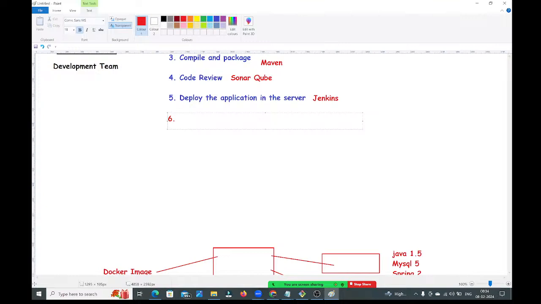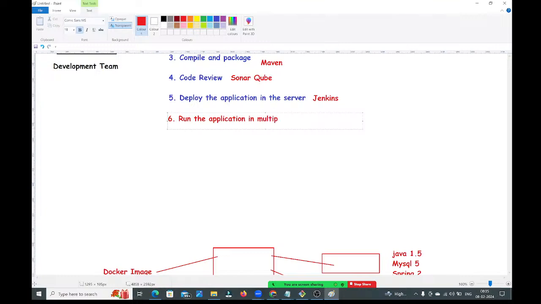Sixth point I'm adding: using Docker to run the application in any environment, or you can say run the application in multiple environments.